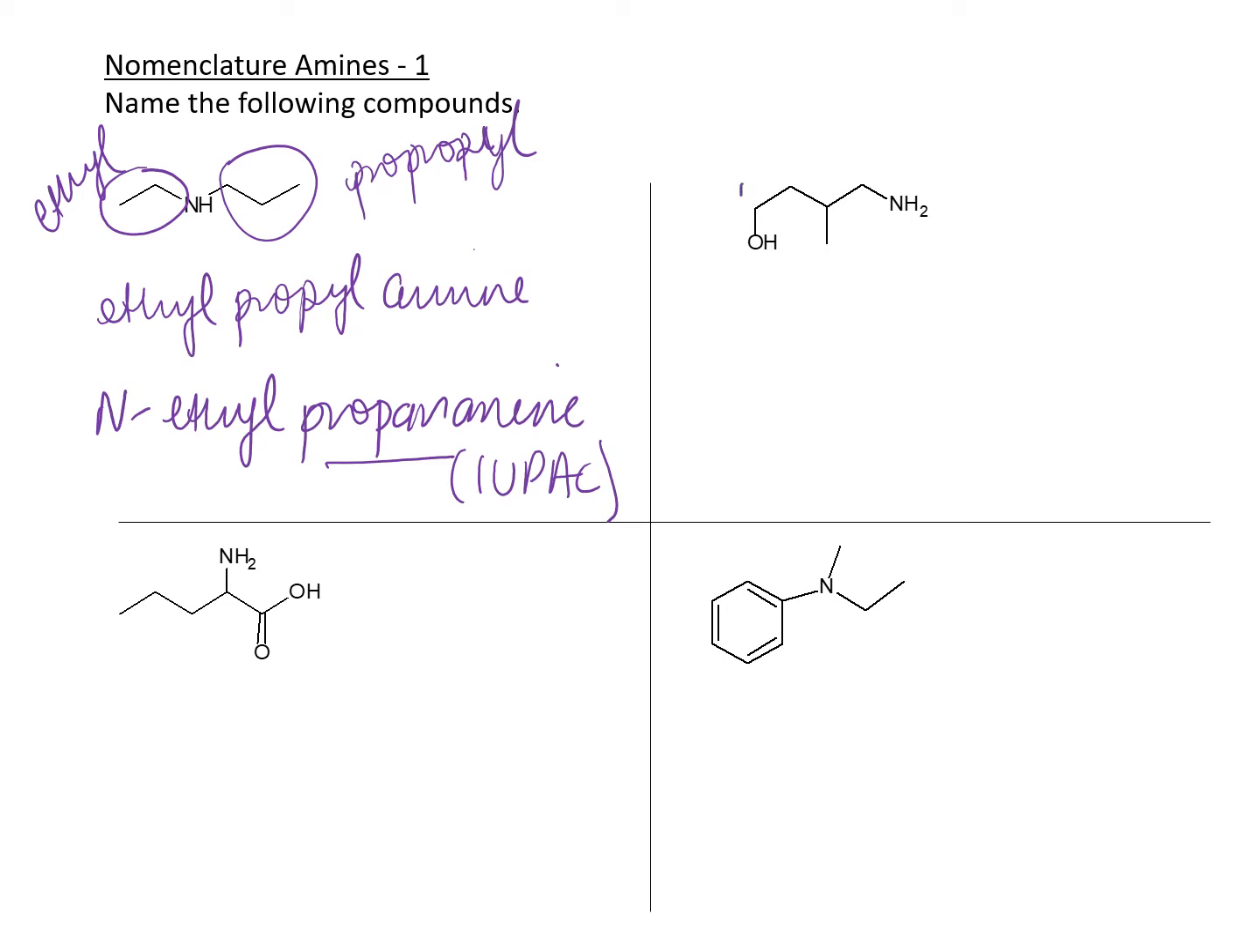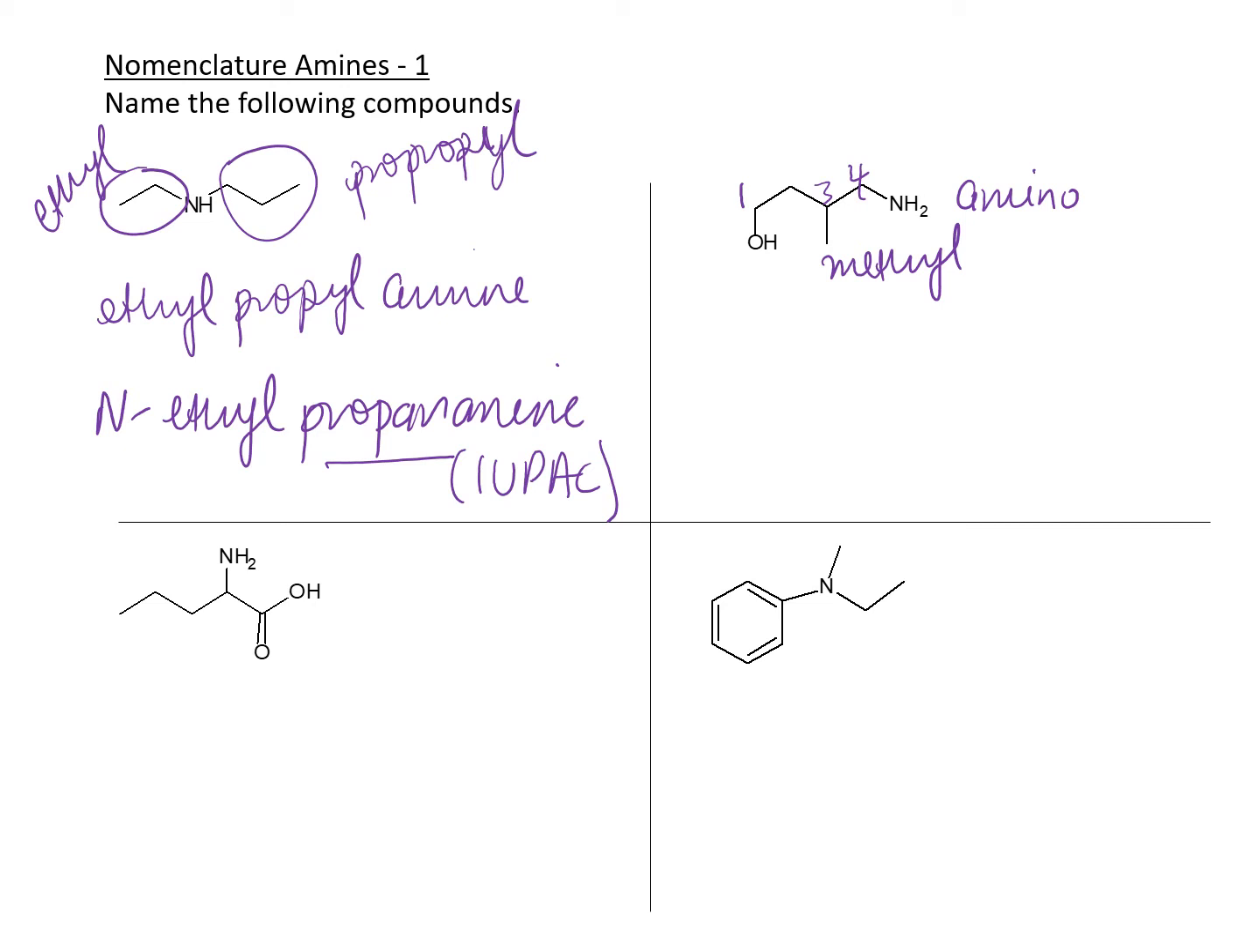Which means your numbering has to start from the alcohol carbon. So 1, 2, 3, and then 4. So this is methyl, and the amine group is called the amino group. Please be careful whether it is alkenes, alkynes, alcohols, aldehydes, acid, whatever it is, amines get no priority over nomenclature. They're just like any other substituent. So your base name here is going to be butanol, because that's where the alcohol is.